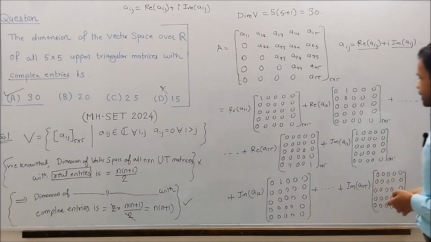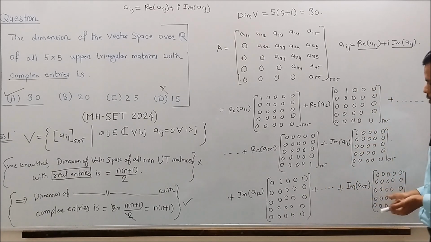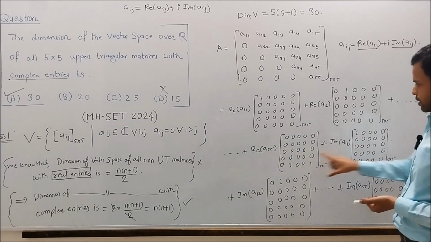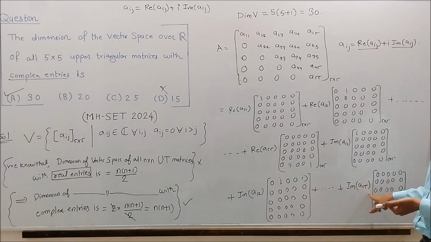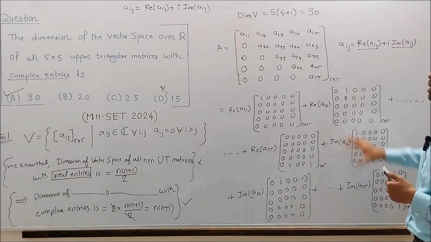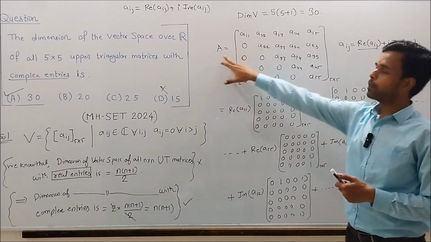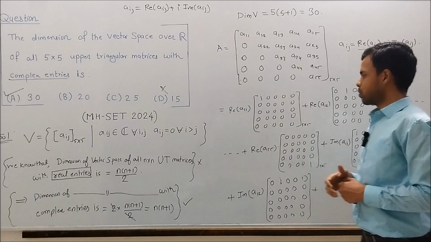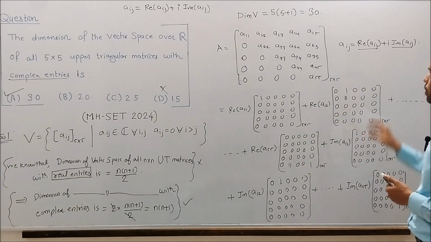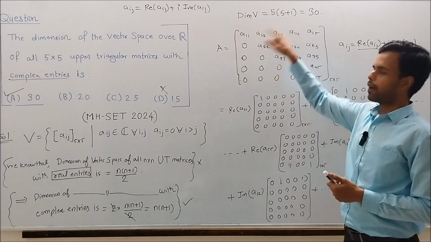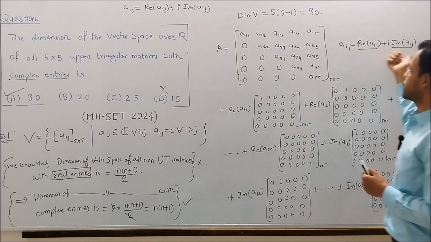So now we can see that these new matrices, the imaginary part of A11, imaginary part of A12, and so on up to the imaginary part of A55, will cover the imaginary part of this matrix. Each of these matrices will cover all the parts of this matrix, real part as well as imaginary part.